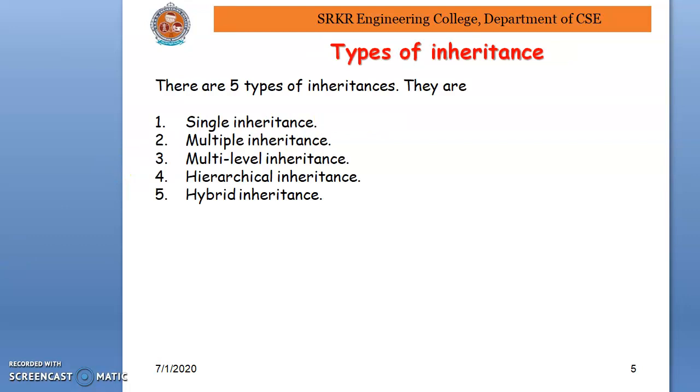There are five types of inheritances. First one is single inheritance. Second one is multiple inheritance. Third one is multi-level inheritance. Fourth one is hierarchical inheritance. Fifth one is hybrid inheritance.